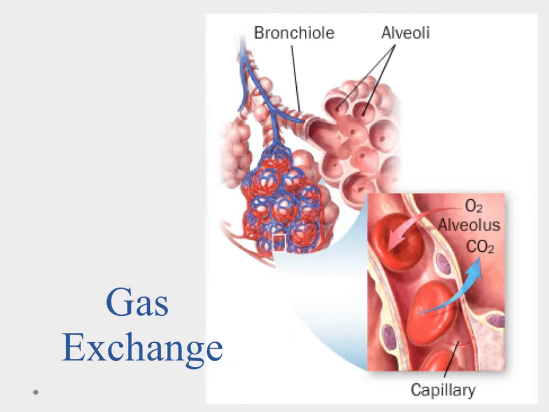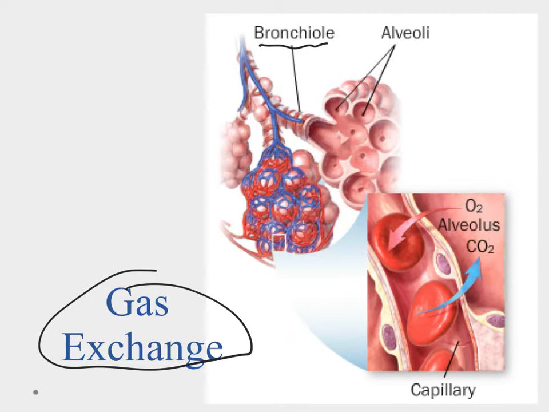Now the purpose of the respiratory system is for gas exchange to occur. So what we noticed is we have this hollow tube that enters into our body. It goes all the way down to the bronchioles and then it enters into the alveoli. The alveoli are these large collections of alveolus, which is a single sac-like structure. And what happens is the air enters into that, and these alveolus are then covered in capillaries. So we see an awful lot of blood vessels right there. And the blood vessels, you can kind of see, lie right up on the border here.